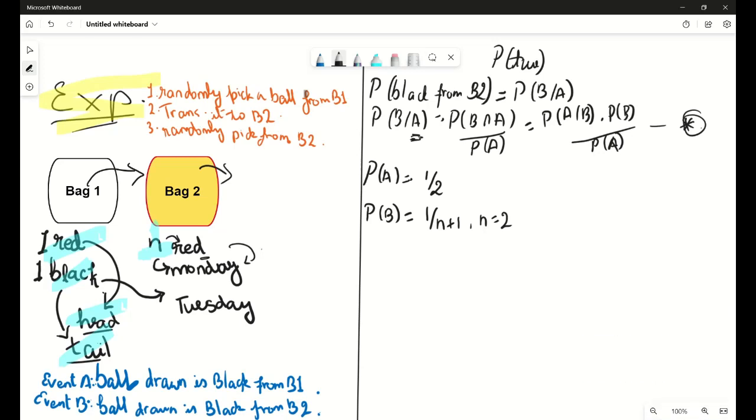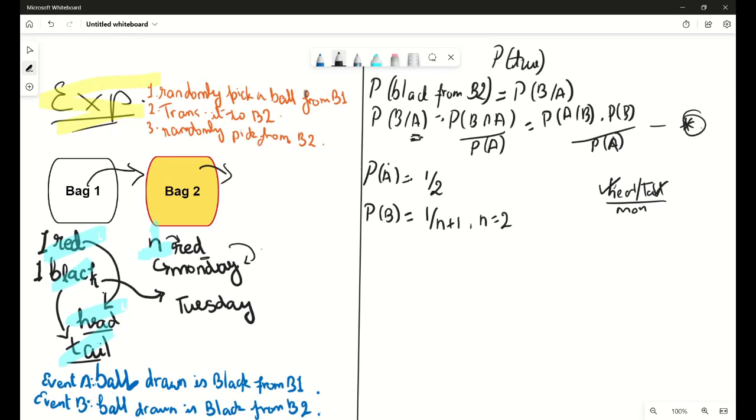Now you could be stuck with the question that she's woken up on a Monday if it's a tail, and she's woken up on a Tuesday if it's a tail. So there is some distribution here again of the tail. What about that? Because we are finding the probability of it being a Tuesday when tail comes up, but she's also woken up on Monday when the tail comes up. So there is some part of the probability that is given to Monday. So the value of n equal to 2 here compensates for both, because irrespective of whether it's a head or a tail, she's woken up on a Monday. That is, there are two cases here.